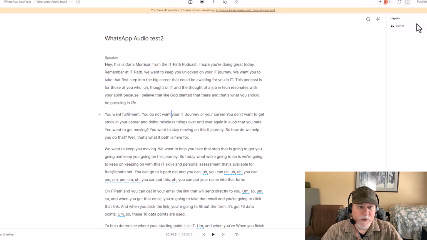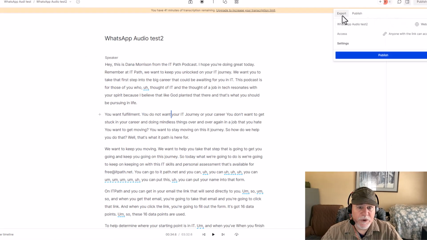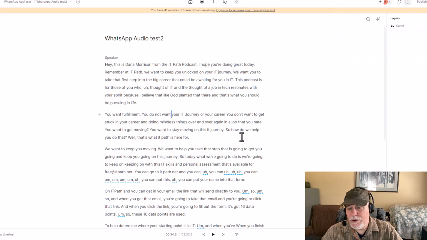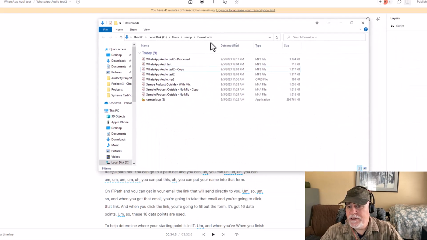Okay, so now what we're going to do is export this. Everything's done. Go up to publish, we'll go up to export. We're going to export that as an MP3 file and do export. I'm going to take that into my downloads folder, and let's pull this over, and I'm going to run first the copy, which is this bad boy right here.